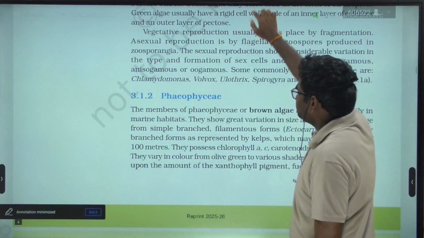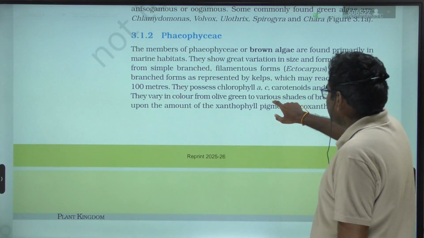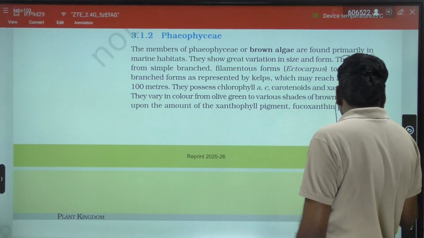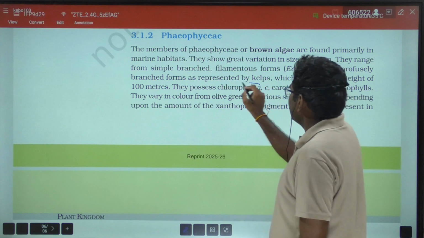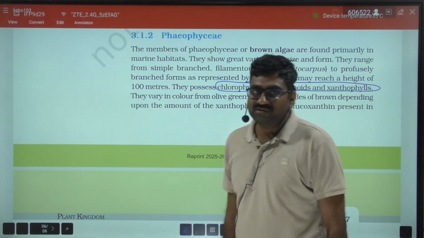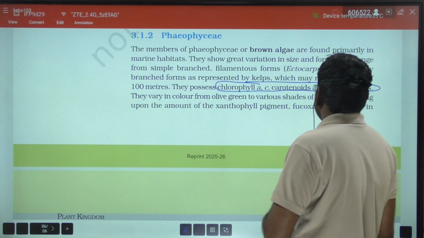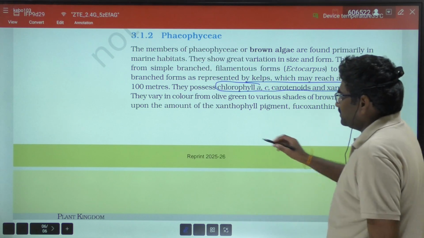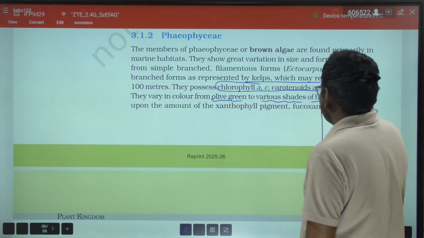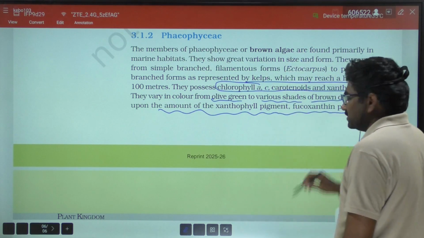Next, Phaeophyceae. Here the pigments are chlorophyll A, chlorophyll C, carotenoids as well as xanthophylls. Very important. Chlorophyll A, chlorophyll C, carotenoids, and xanthophylls. They vary in color from olive green to various shades of brown depending upon the amount of the xanthophyll pigment fucoxanthin present in it.